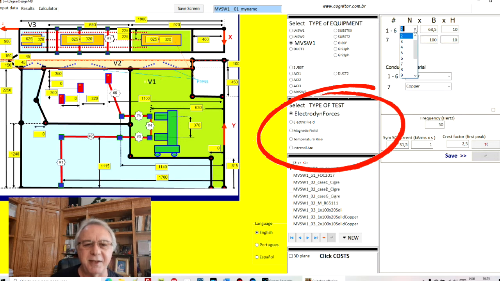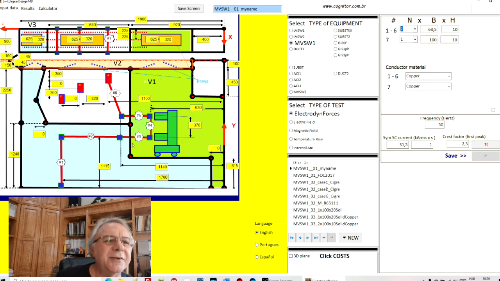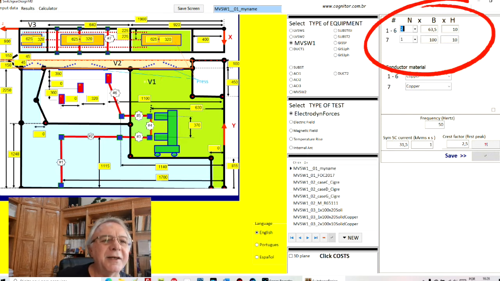Here I have the conductors number 1 to 6. In this case, they are composed of 2 bars per phase of 63.5 millimeters by 10 millimeters. Okay, I want to change this to 15. Then I change here to 15, I save, and it's okay.